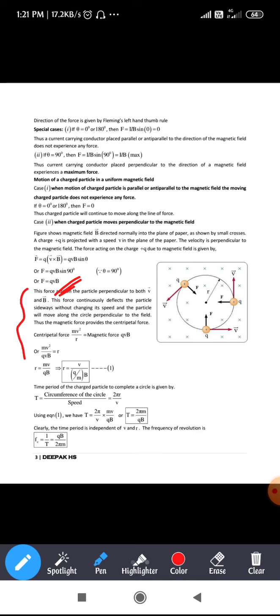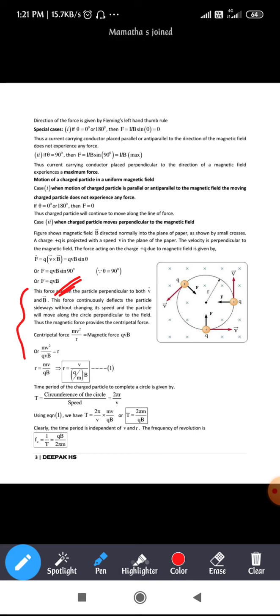Cancelling v in the numerator and the denominator, r is equal to mv divided by qB. The value of r, the radius of the orbit, is equal to mv divided by qB. If you take m to the denominator, the value of r comes out as r equals v divided by (q by m) into B. That is taken as equation 1.